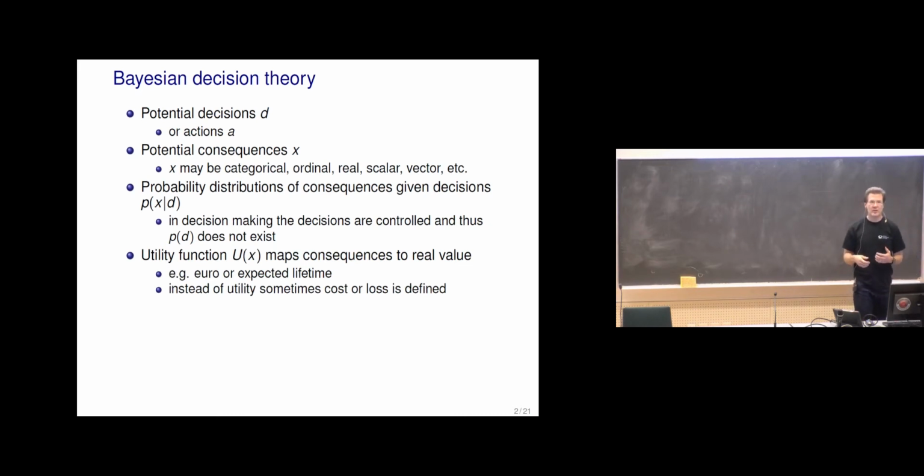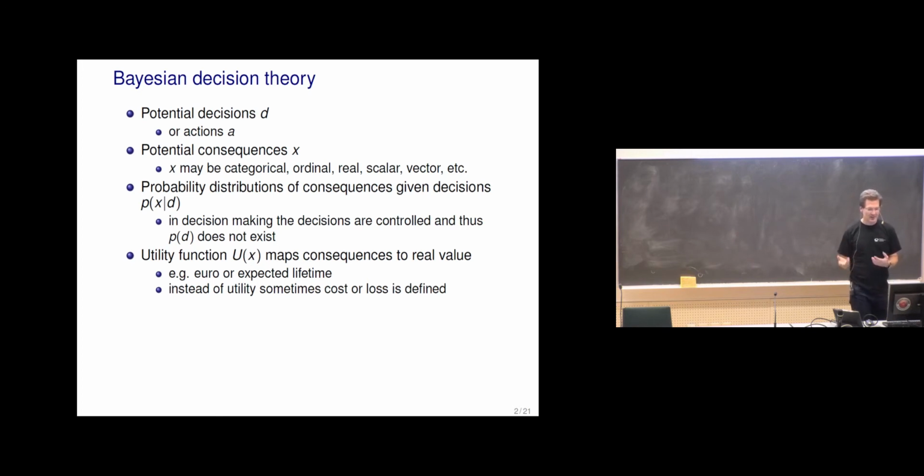And then, in order to use the mathematical framework, we need to map consequences to real values. So this could be then money, as in euros, or in medical cases, when we decide whether to make a surgery or not, expected lifetime, given that decision.